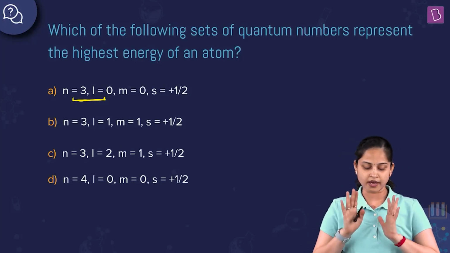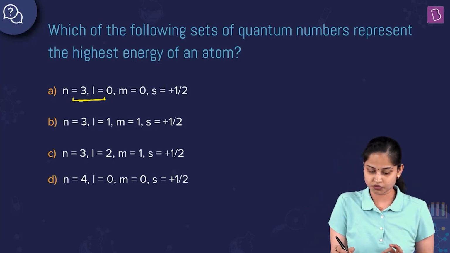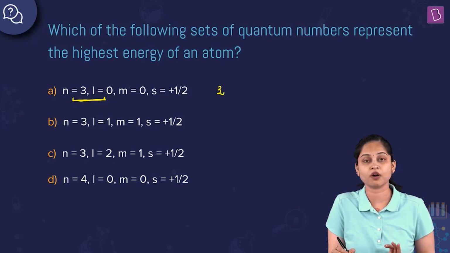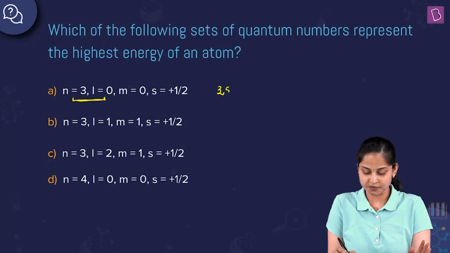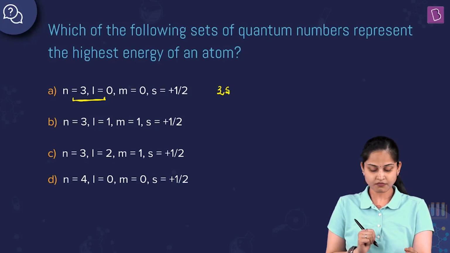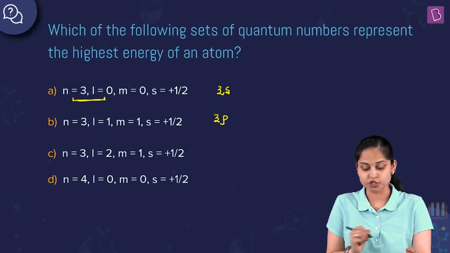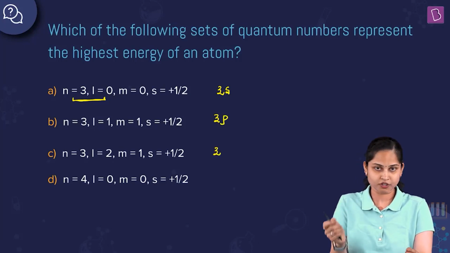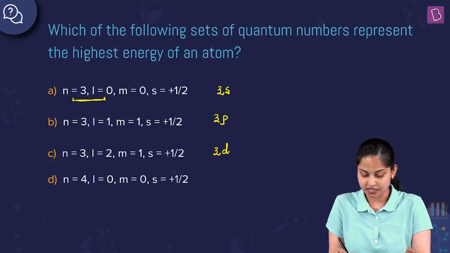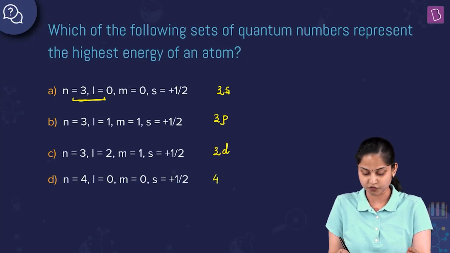Yes, m and s are also important, but for this particular question, I look only at the n and l values to calculate the answer. When n equals 3, the principal quantum number is 3, and the azimuthal quantum number, which represents the subshell, equals 0, so it becomes the 3s subshell. In option B, the principal quantum number is 3 and the azimuthal quantum number l equals 1. That means it is the 3p subshell. Now n equals 3 and l equals 2. l equals 2 means it belongs to the d subshell, so it becomes the 3d subshell. Talking about option D, n equals 4 and l equals 0. It means it belongs to the 4s subshell.